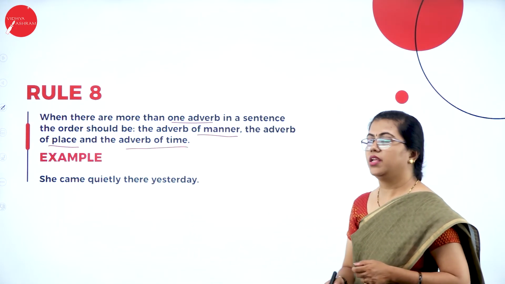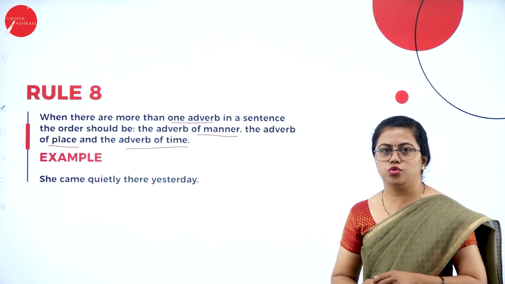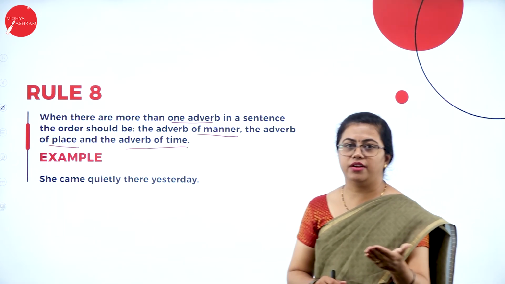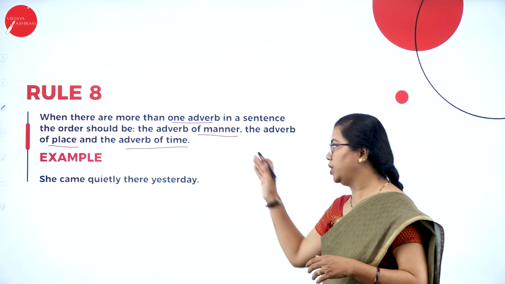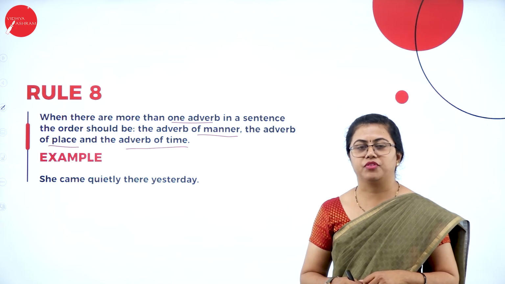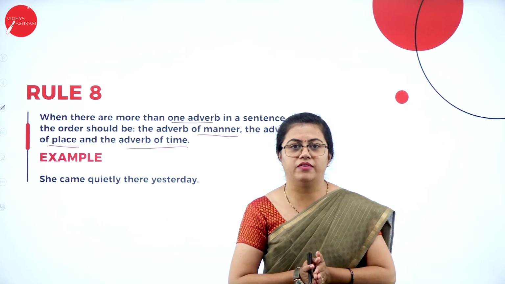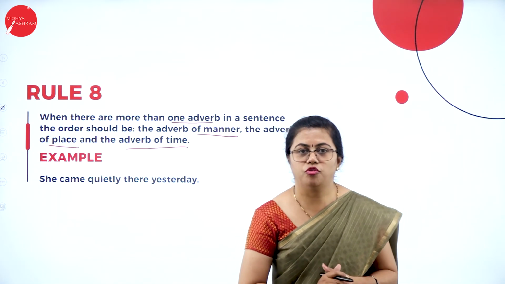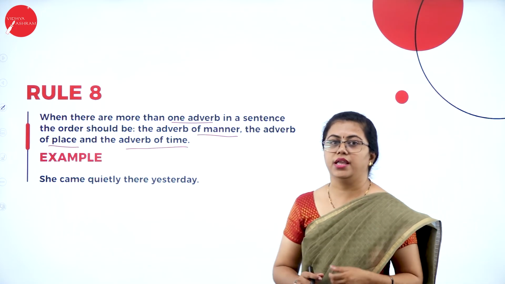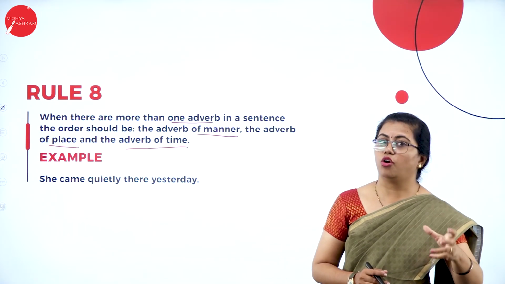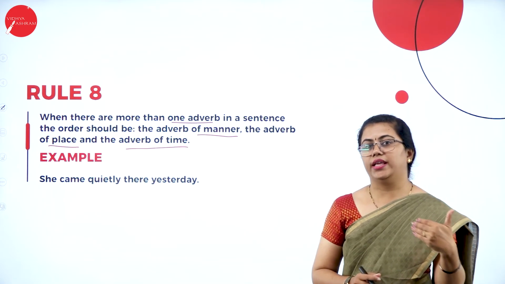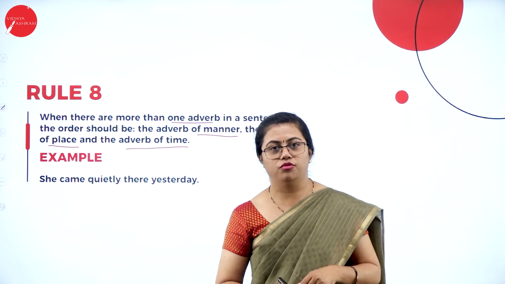Usually these three adverbs only will be used together. Suppose there is an adverb of degree also, then after this the adverb of degree will come. What is the usual rule for adverb of degree? You place it just before the verb. I am almost hungry. How much hungry are you? Almost. So you use it just before the verb there.